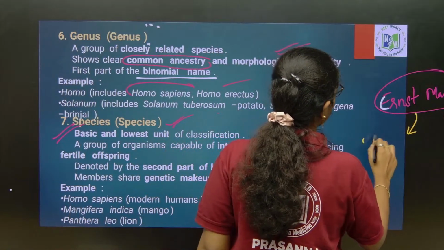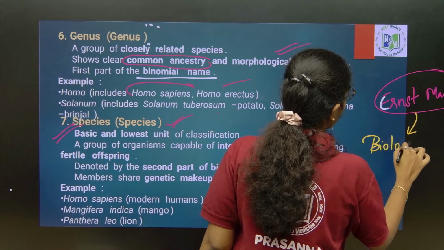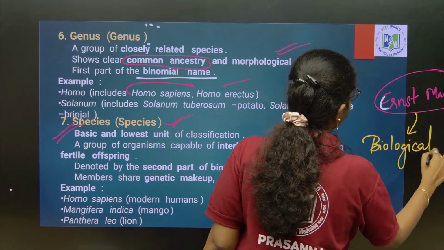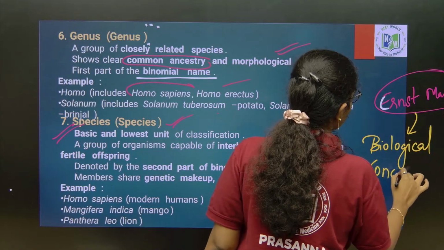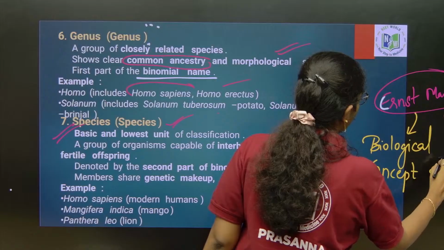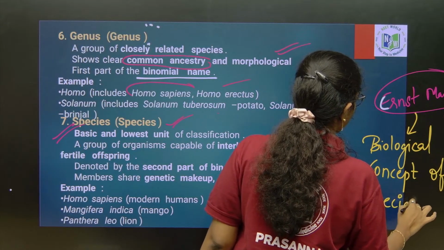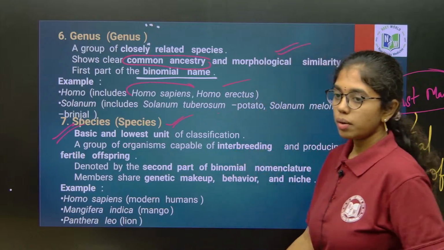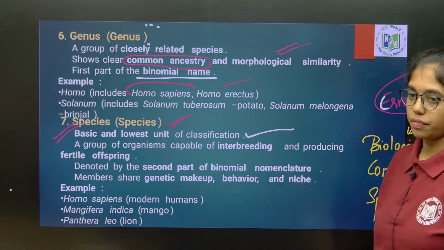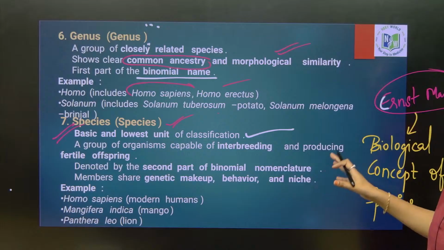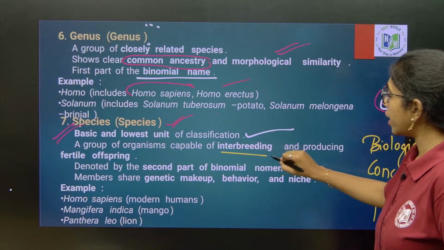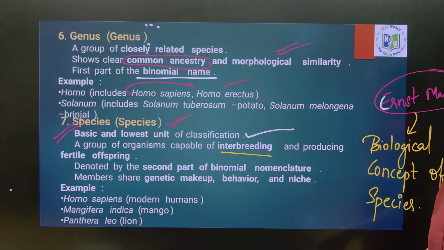Ernst Mayr gave us the biological concept of species. Basic or lowest unit of classification: a group of organisms capable of interbreeding and producing fertile offspring.